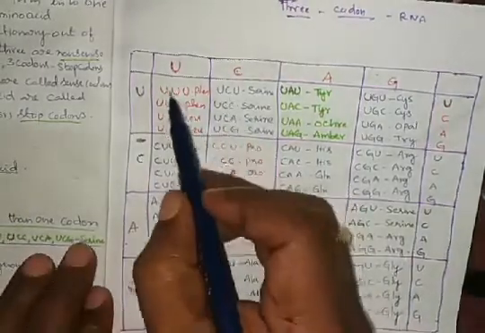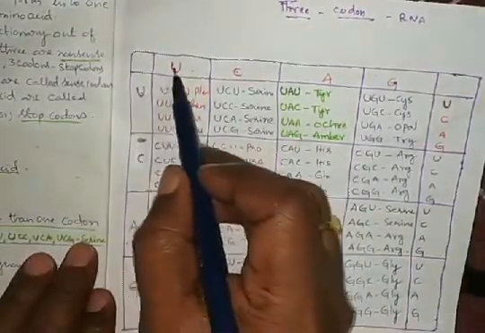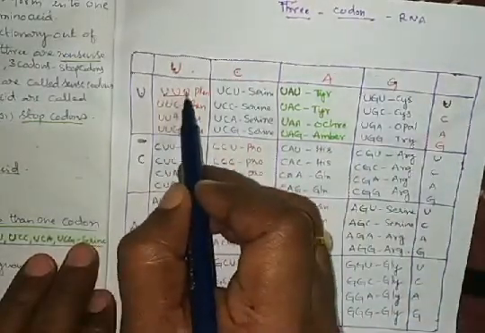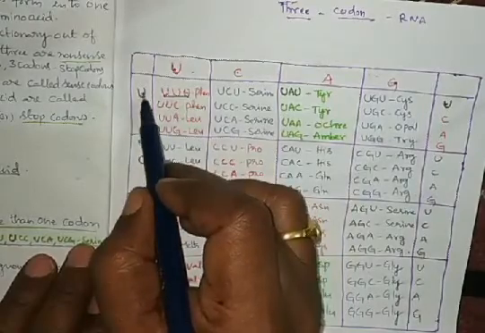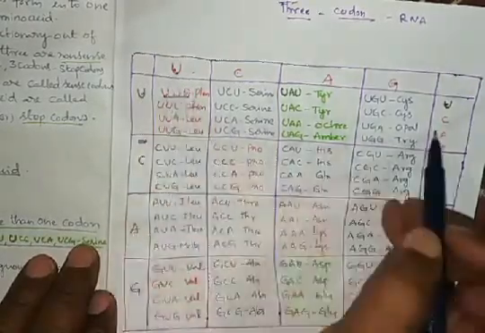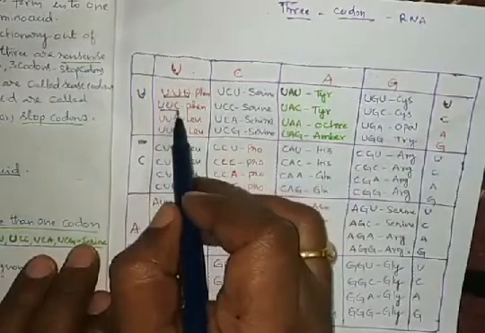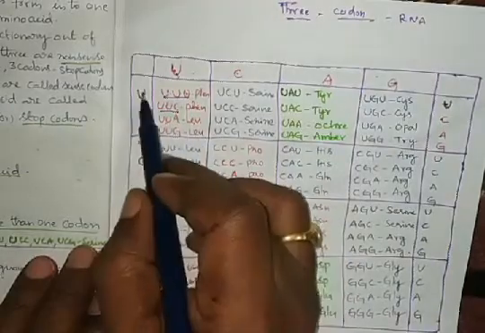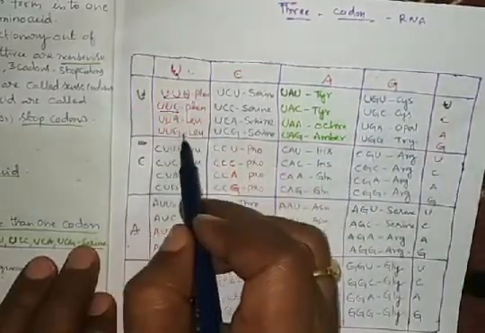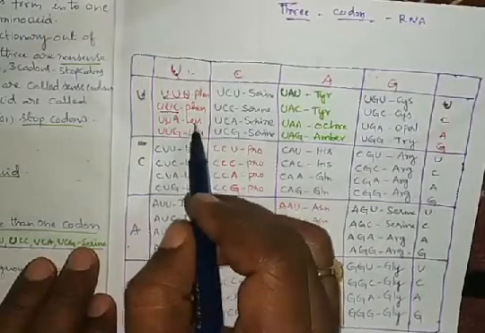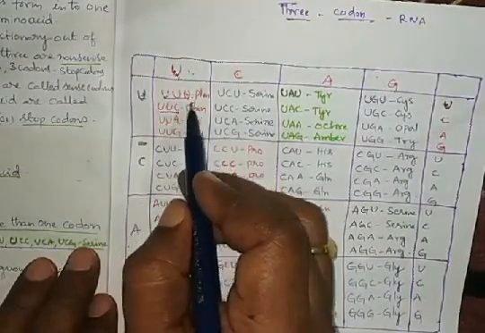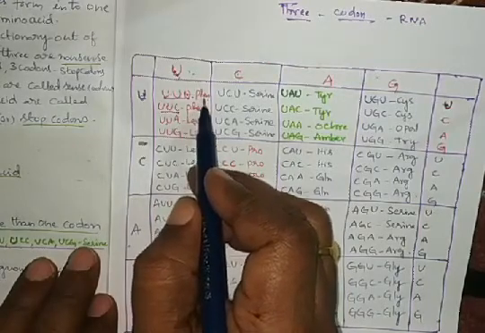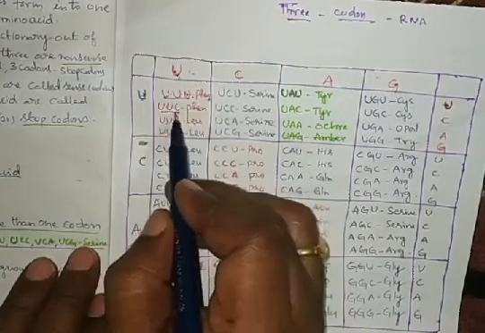When we add uracil, we get UUU, UUC, UUA, UUG. UUU codes for one amino acid, phenylalanine.